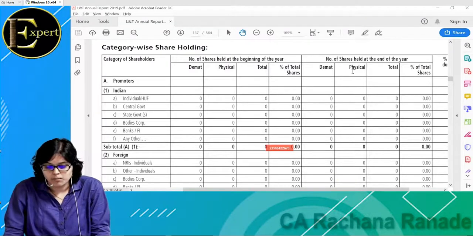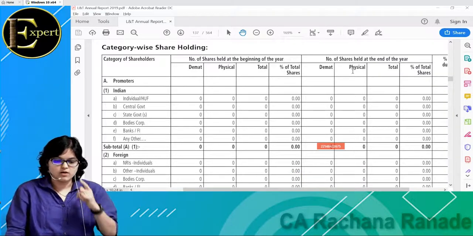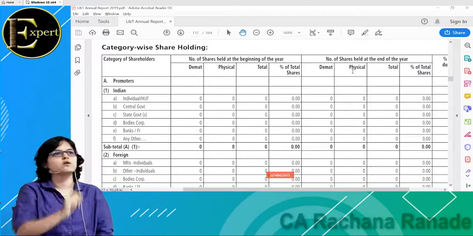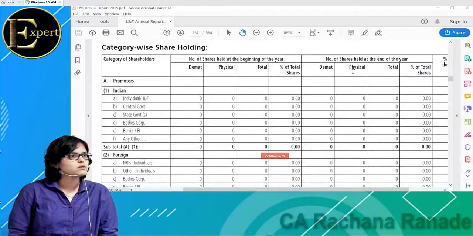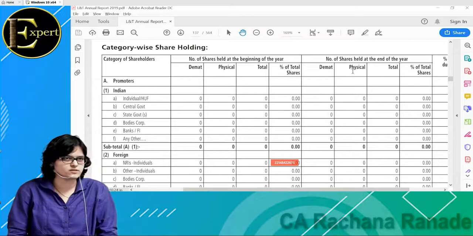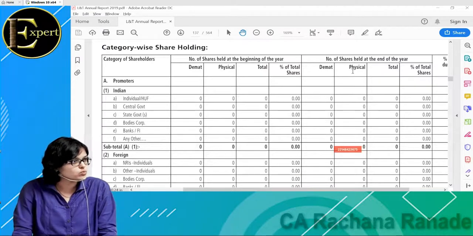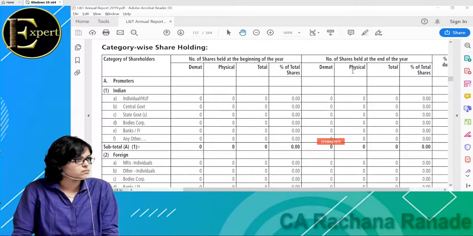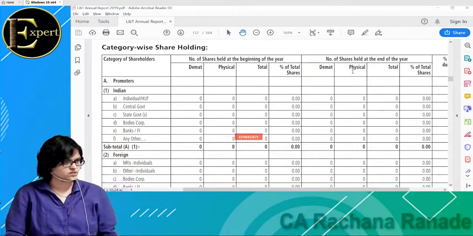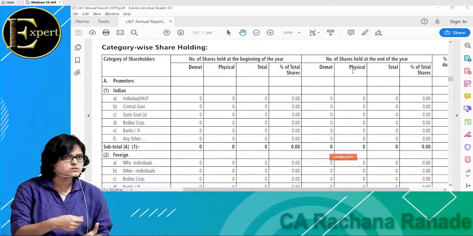Are you getting my point? One more time, I'll give you an example. Satyam. Everyone has heard about this. Satyam में Ramalinga Raju, who was the promoter of Satyam. Initially, he had good amount of shares. 60%, 70%, 80% shares तक शायद उसके पास थे. Ekdam initial stages में. But he knew what was happening in the company, because he was the one who was actually doing some fraud in the company. This is a proven fact. Indian court law has proven him to be guilty. Ramalinga Raju himself knew that he was cooking up the books. He was showing wrong figures in the financial statements.